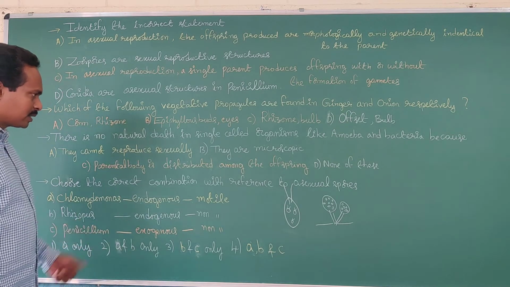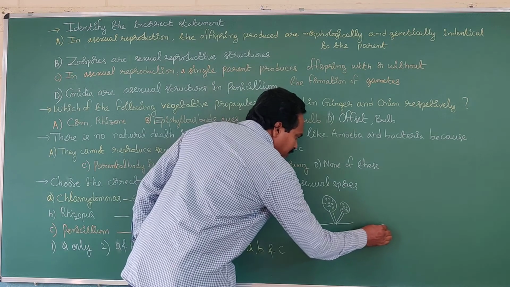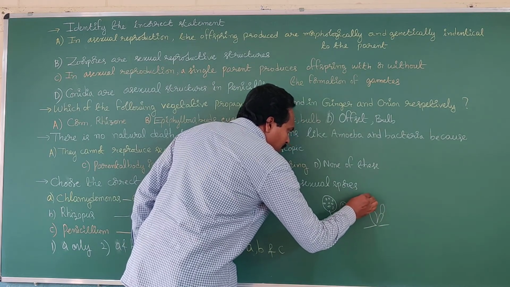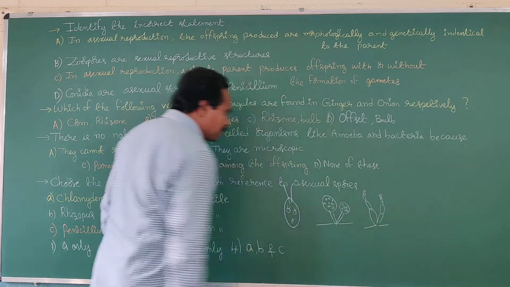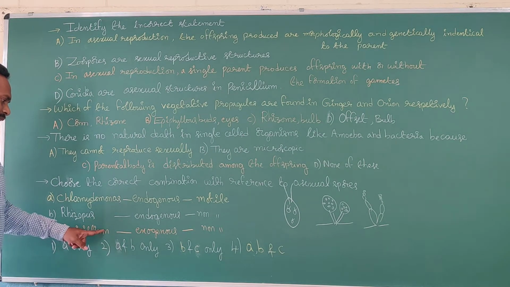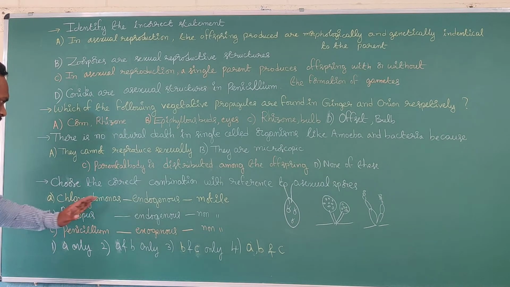Option C, Penicillium. The Penicillium fungus reproduces asexually by the formation of conidia. Conidia are found externally, so exogenous, non-motile spores. We have already learned about that concept. Penicillium: exogenous, non-motile. So all these are correct combinations.